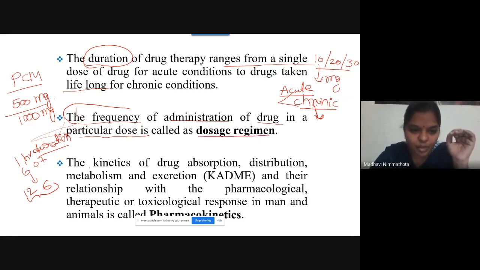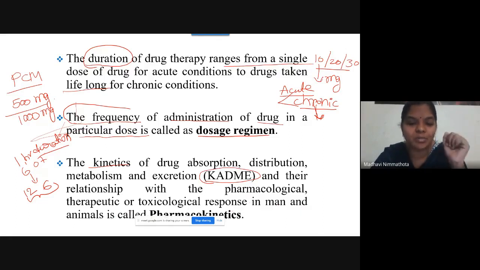Next, coming to this point: the kinetics of drug absorption, distribution, metabolism and excretion, that is nothing but KADME, and their relationship with the pharmacological, therapeutic or toxicological response in man and animals.